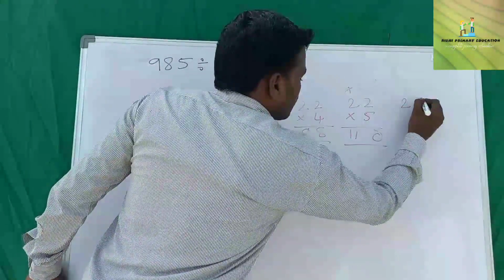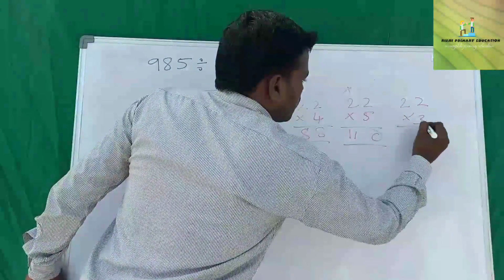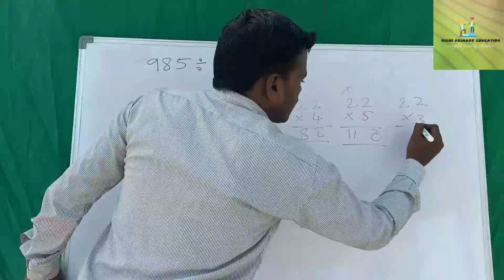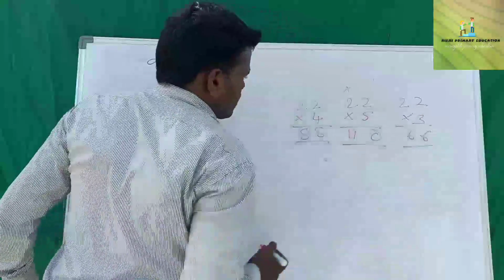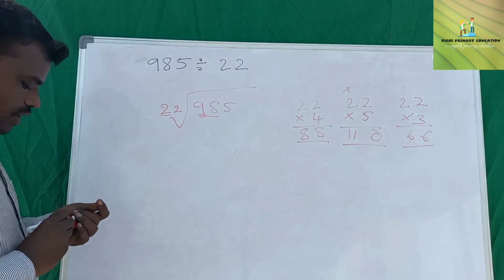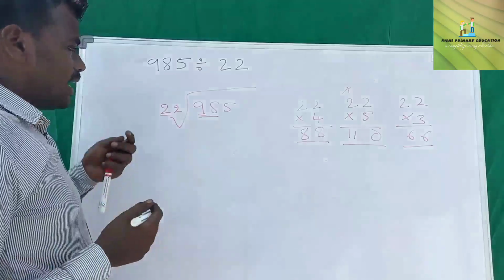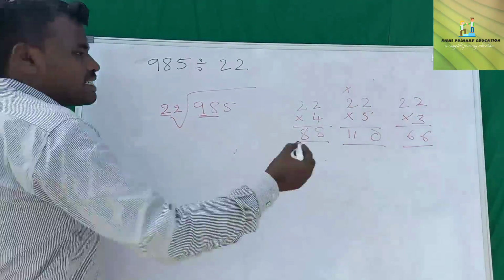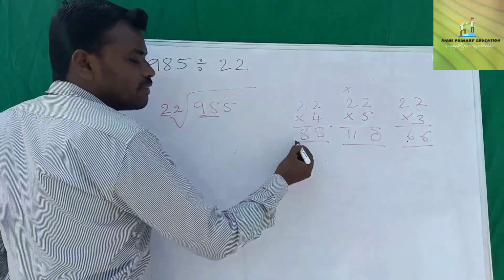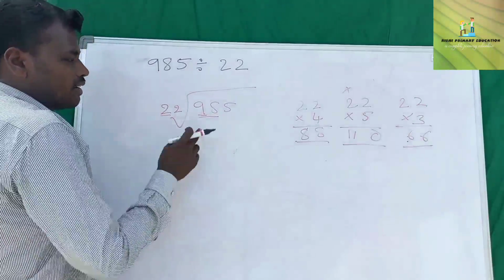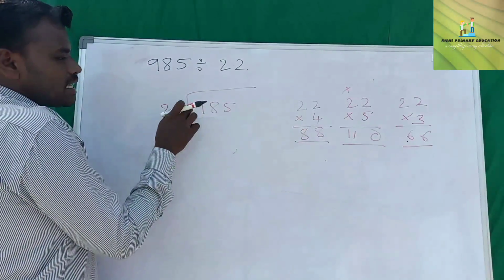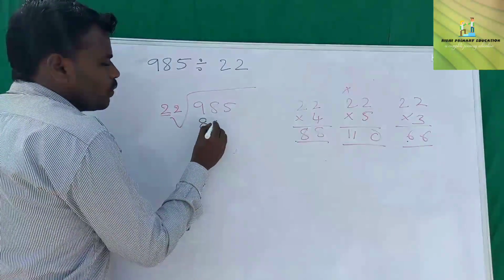For suppose check 22 into 3, which is 66. Which number is nearest to 98, 66 or 88? 88 is the nearest number to 98.